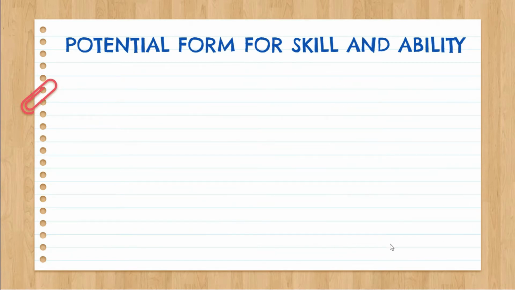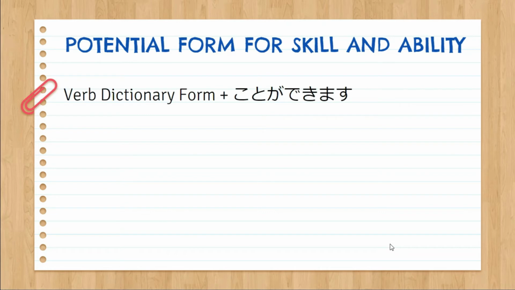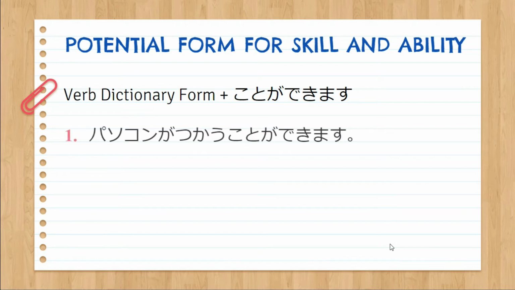Do you remember our previous topic? We have verb dictionary form plus koto ga dekimasu. Yes, that's right. It's very similar to this potential verb. For example, pasokon o tsukau koto ga dekimasu. That means I can use a PC.